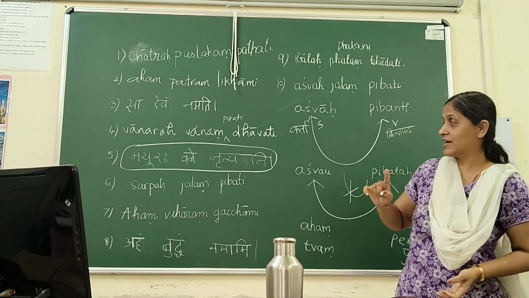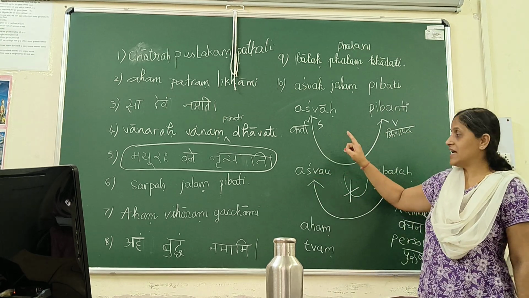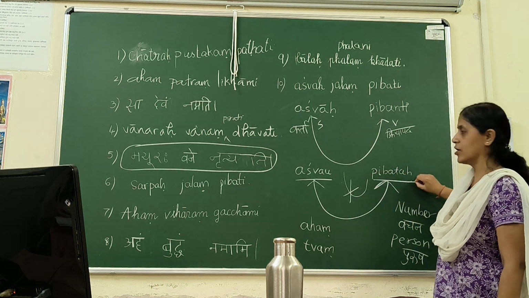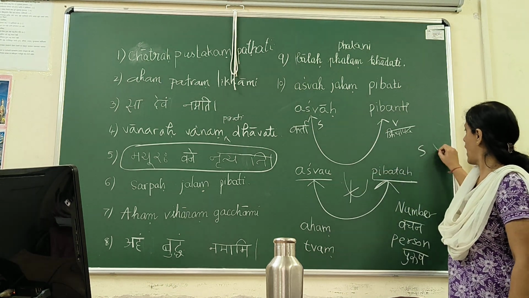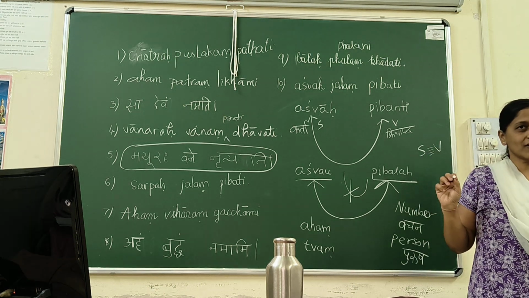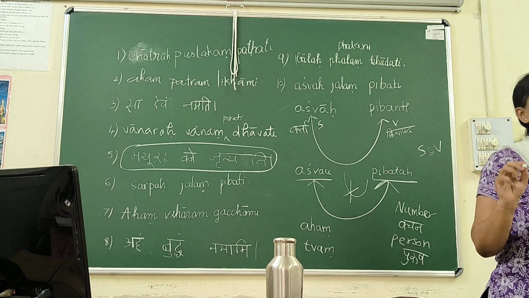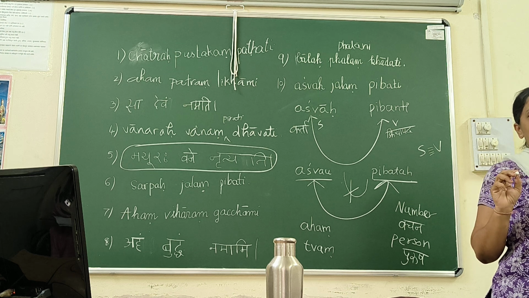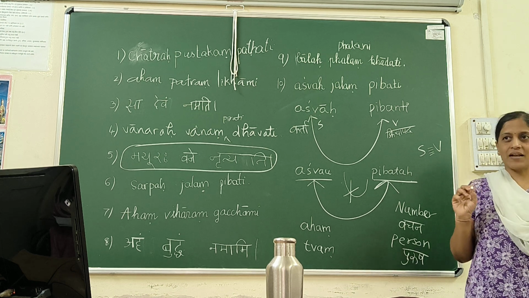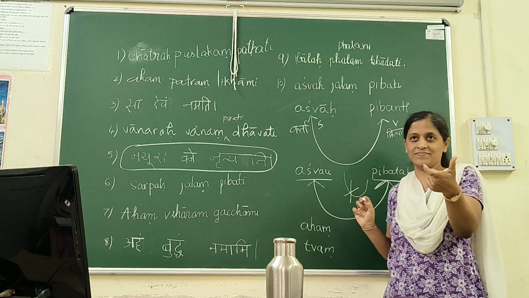Please try to understand very clearly now: there is a relation between subject and verb, some relation in them. Then it is called active voice. Because the word active itself has actor in it.